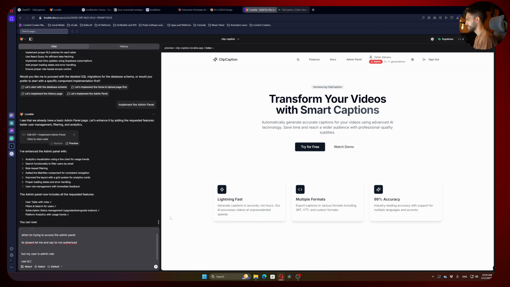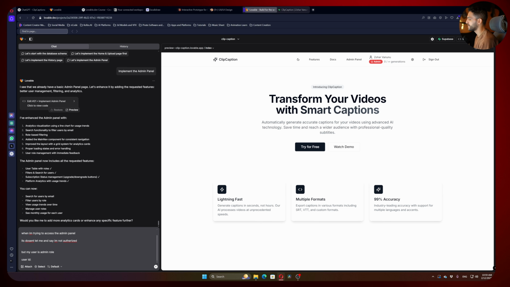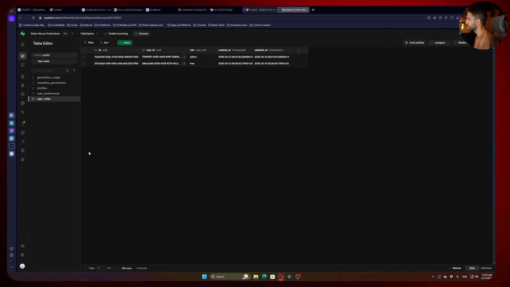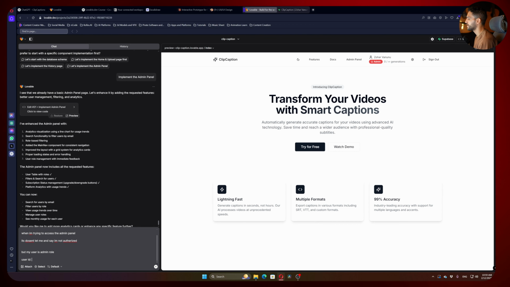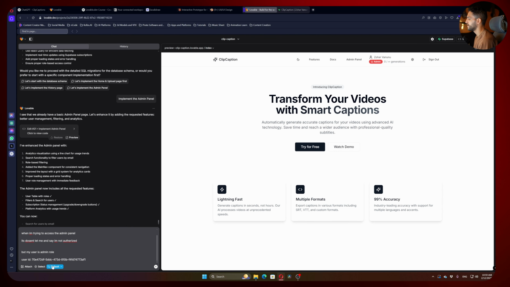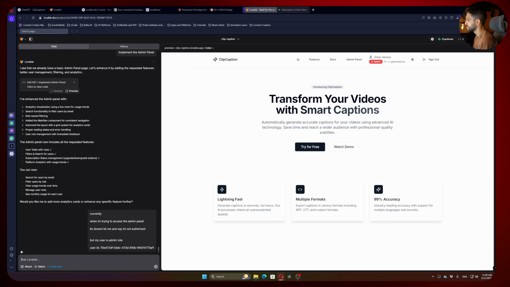User ID. Okay, now what is user ID? It's basically the address for your user in Supabase. This is how we can communicate with Lovable and tell them, hey, this specific user has this user ID, okay? So we want to copy that and get back and paste it here. And let's do it in chat mode because I want to understand, hey, why doesn't it work? Okay, we're debugging right now. So let's send it and see the result.